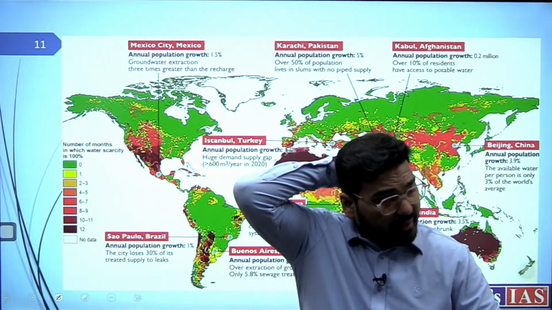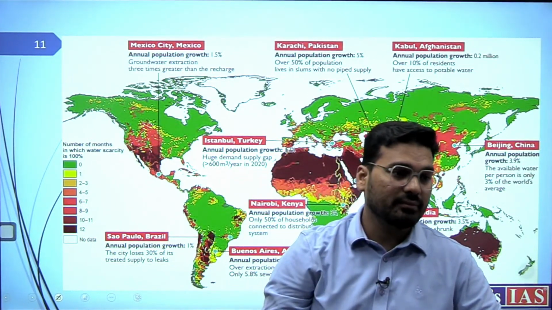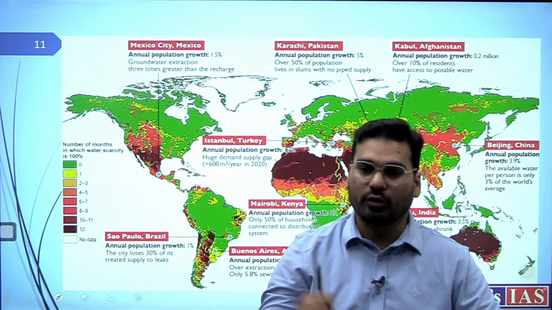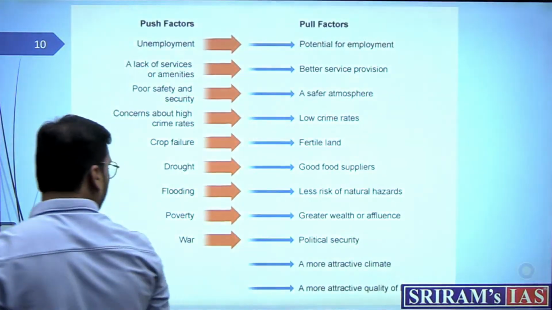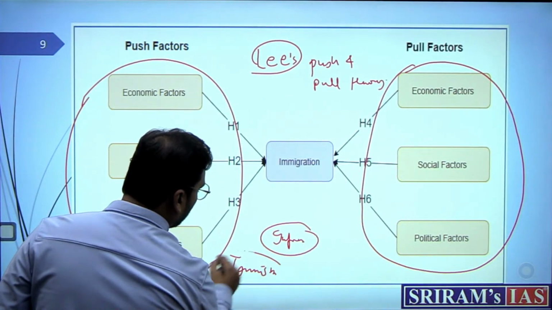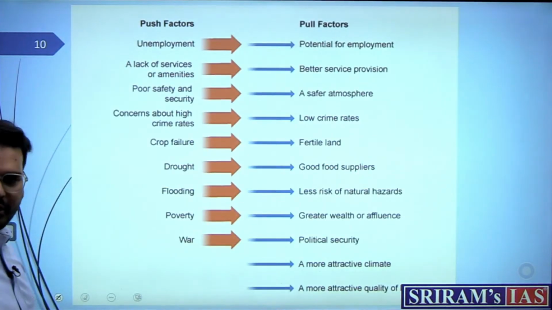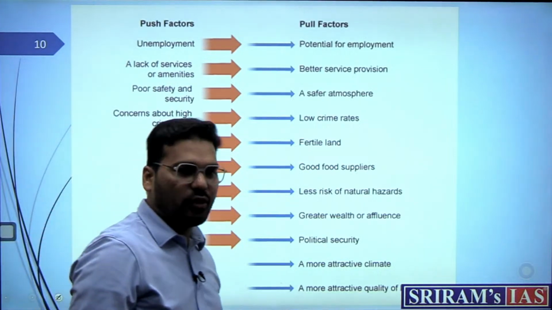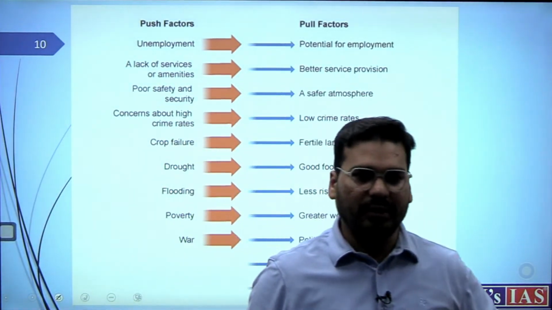Another example or another head can be tourism. Tourism you can also mention there. And tourism has many types, be it medical tourism, religious tourism, right? So that kind of migration also is affected.